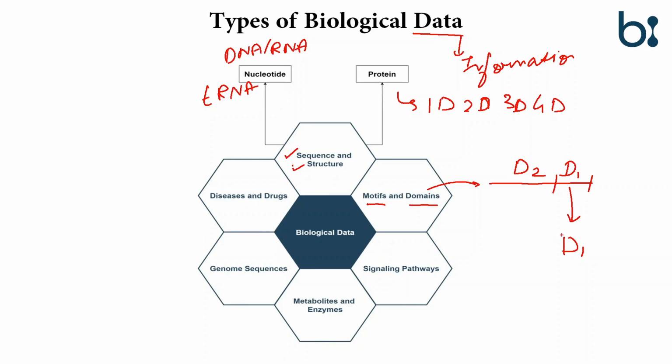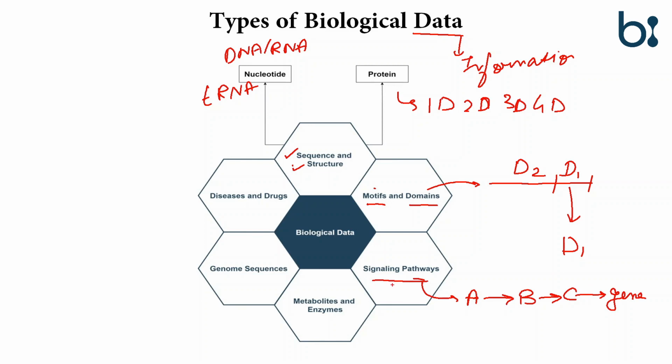That portion of protein which can function independently is a domain, and the portion which cannot perform its function independently is a motif. Signaling pathway: in signaling we have an example like A signals B signals C, and then the gene gets activated.